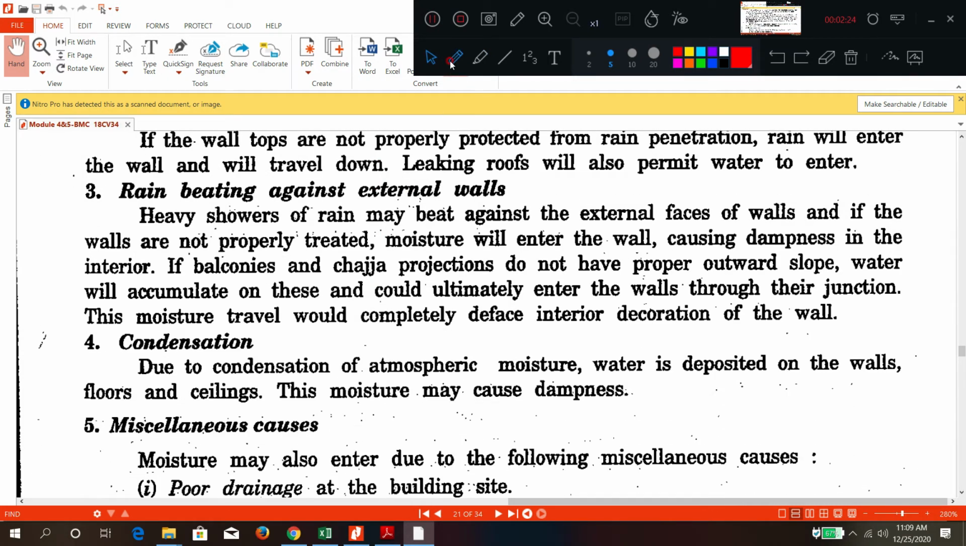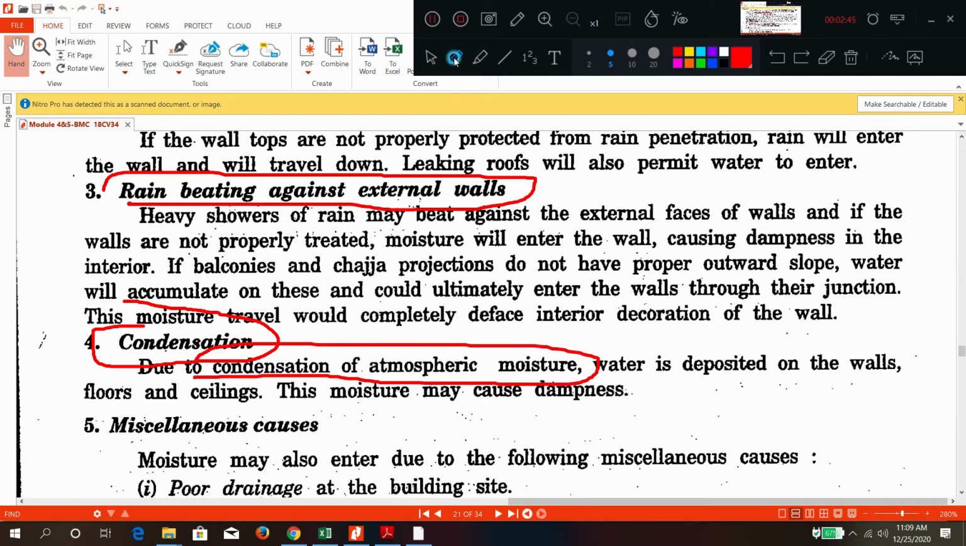Third is condensation. Condensation means, due to lower temperature, the water vapor which is present inside the room is condensed, and it will form water droplets. So that is due to condensation of moisture.